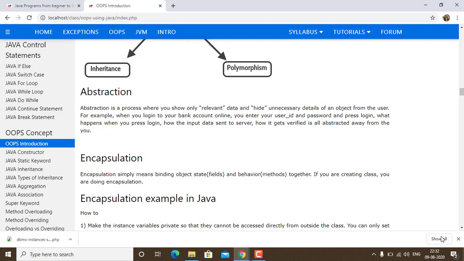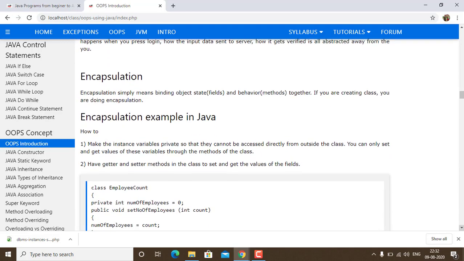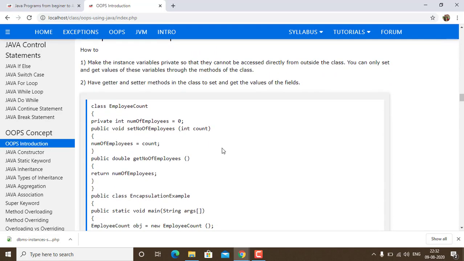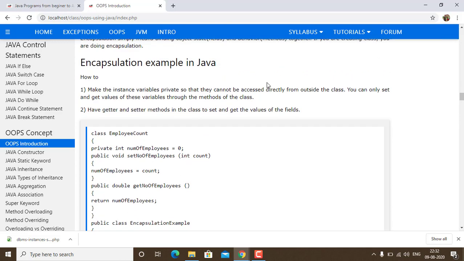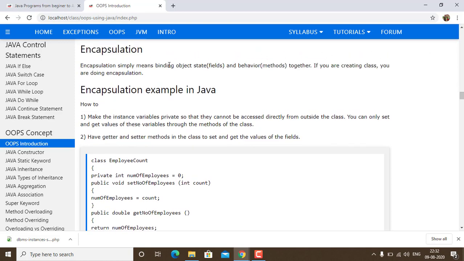Now talking about encapsulation. Encapsulation, just making a class, is known as encapsulation. Making a class means binding together the data types and methods or functions. Whenever we are working with Java, I will always call this function a method. Encapsulation simply means binding object state, fields, and behavior, methods, together. If you are creating a class, you are doing encapsulation.